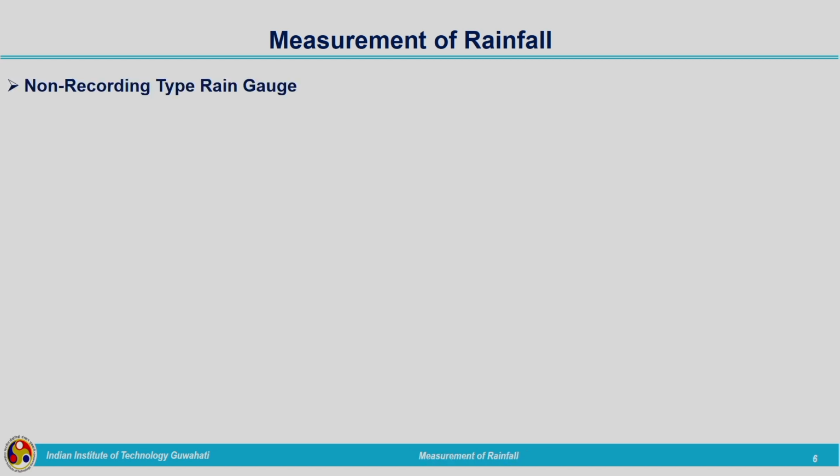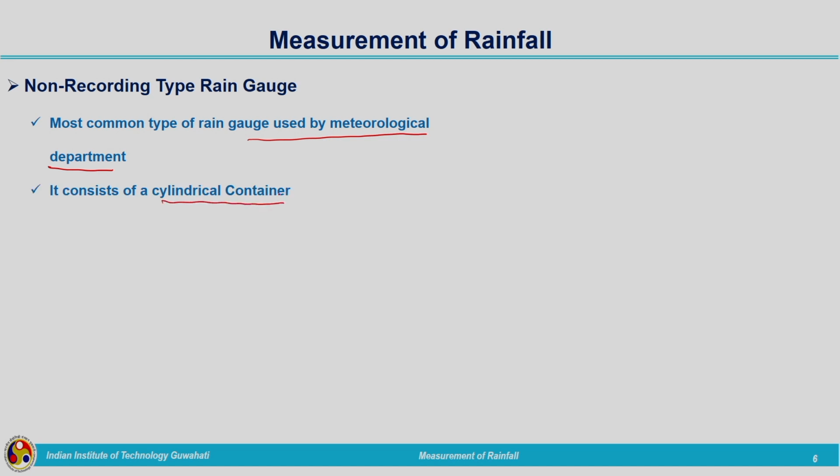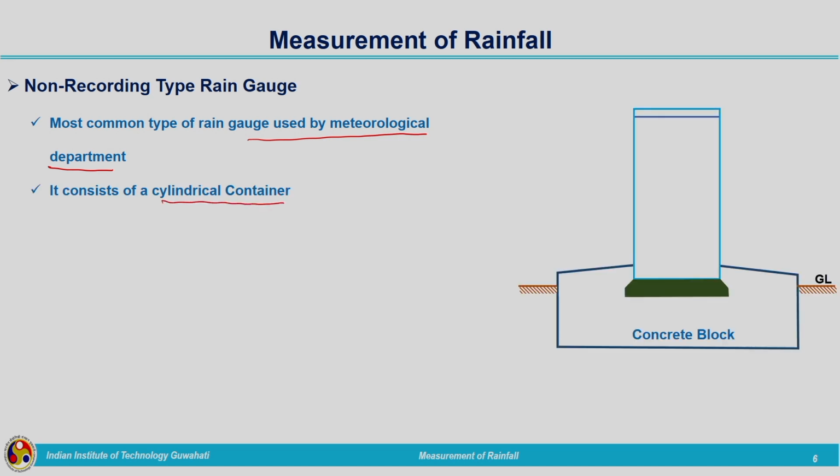The non-recording type of rain gauge is the most common type of rain gauge IMD, the Indian Meteorological Department, was using, but now the majority of these rain gauges have been replaced by the recording type, but we need to have an idea what a non-recording type of rain gauge is. It consists of a cylindrical container that is installed inside the concrete block.